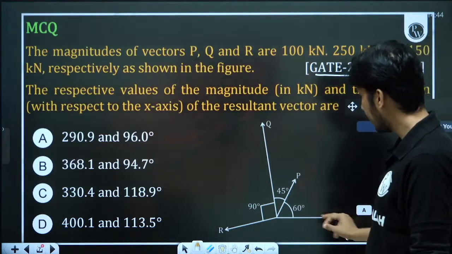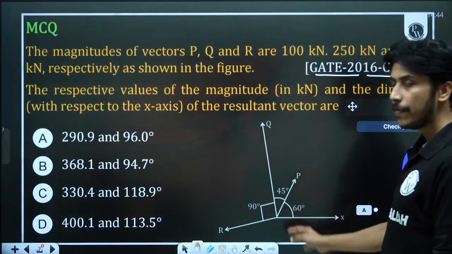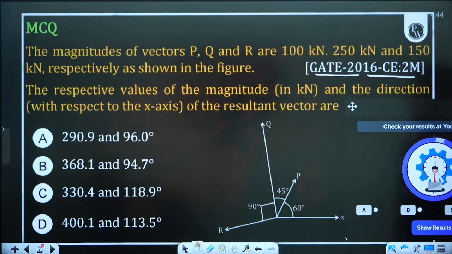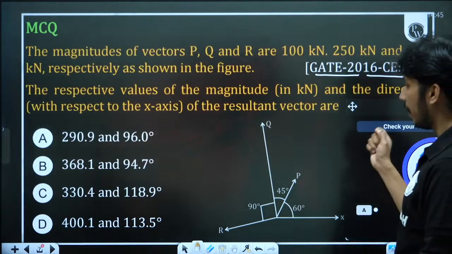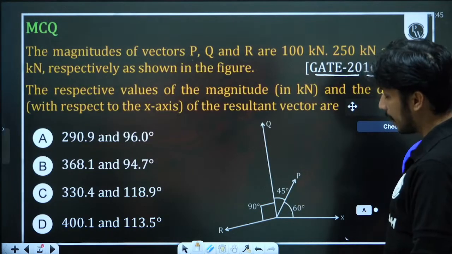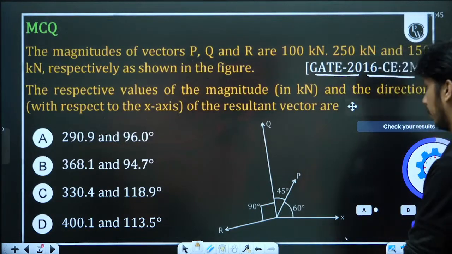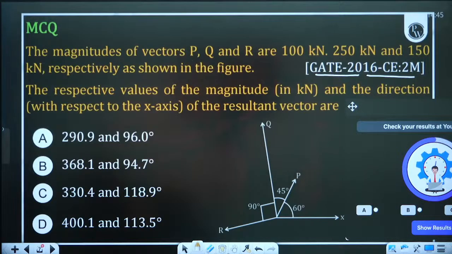This is the x-axis. This force P, this is force Q, this is force R. An angle of every force is given. Now they are asking what? The respective values of magnitude and the direction of the resultant vector are. So the complete resultant vector, what is the angle of the resultant vector and what is the magnitude of the vector they are asking. So solve this and give me the answer. This is a very easy question. If you will make the FBD, you will get the answer. Solve this and give me the answer.